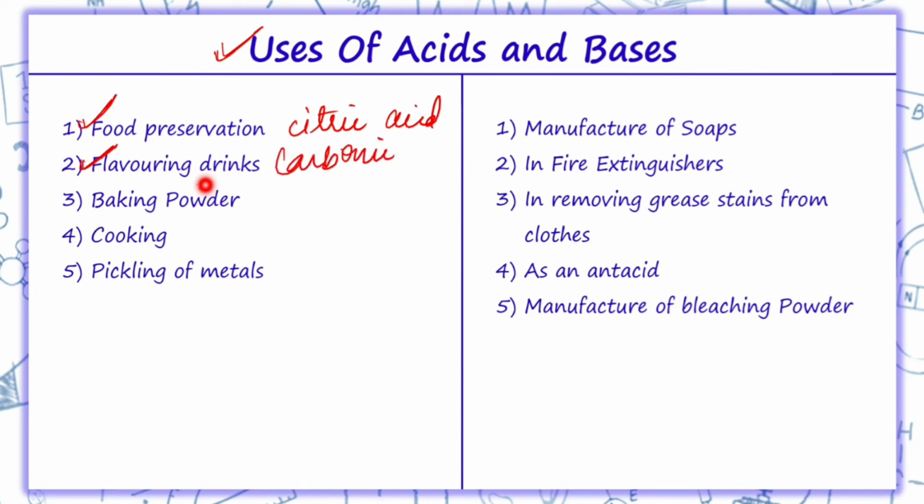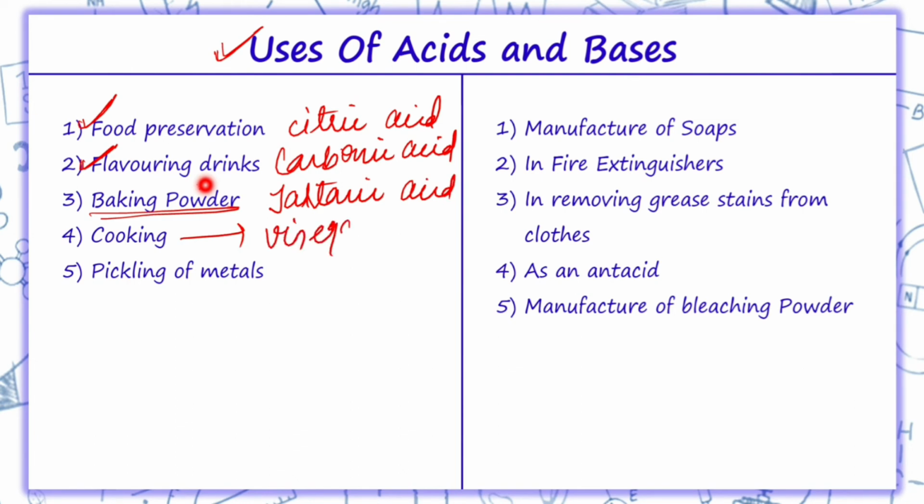In baking powder, tartaric acid is used, and in cooking we use vinegar, that is acetic acid, and for pickling of metals we use HCl. So these are certain uses of acids which we see in our daily life.